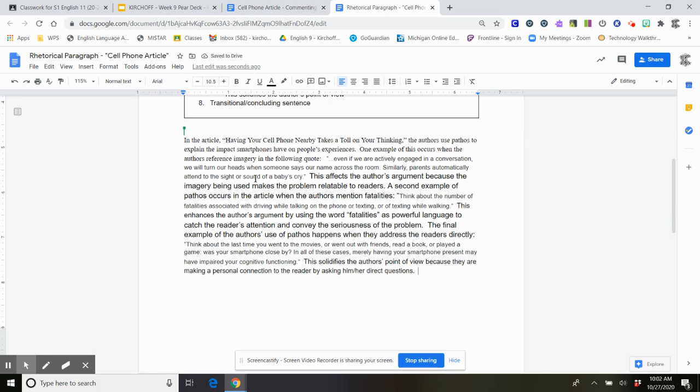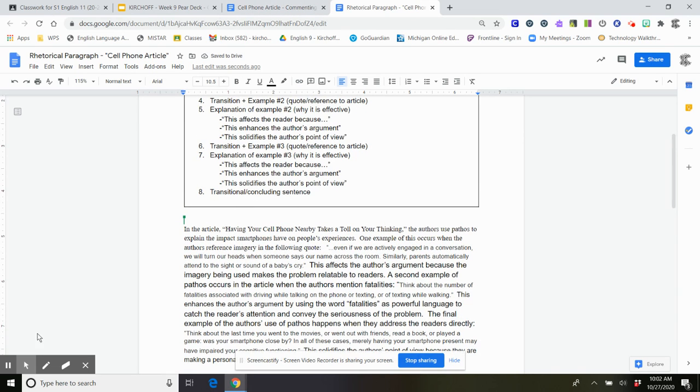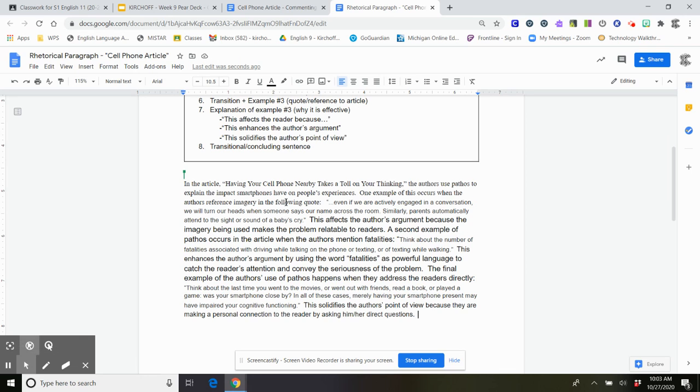Okay, last sentence here is a transitional sentence and a concluding statement. So essentially for this, I'm going to restate my topic sentence, just using different words.